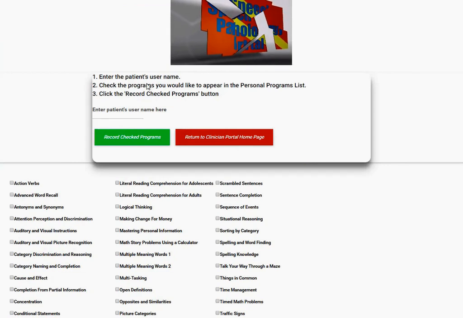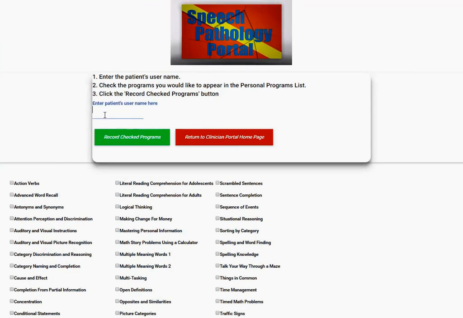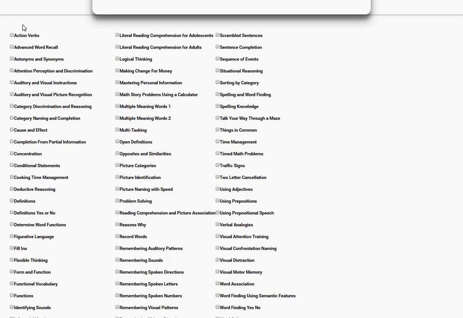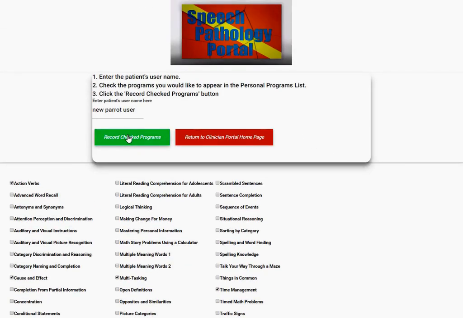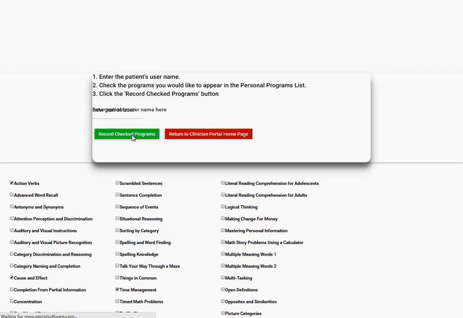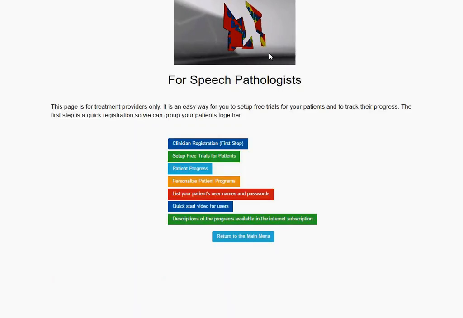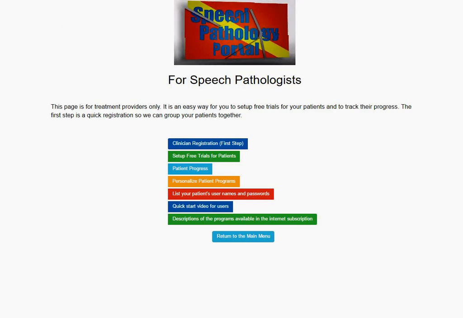Enter your patient's username and then place check marks by the programs you want for your patient. Click the back arrow to return to the main menu.